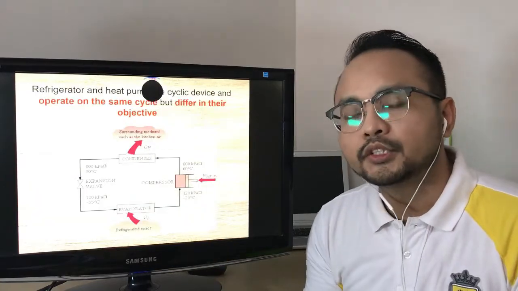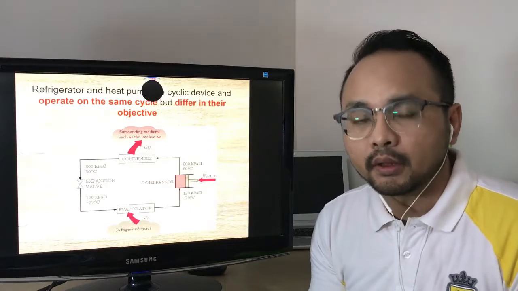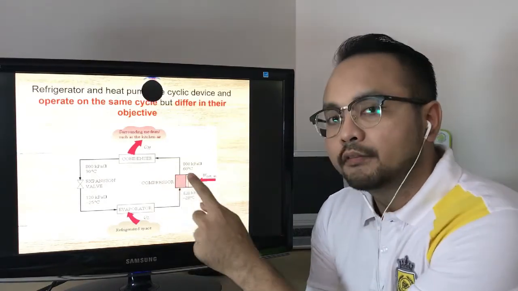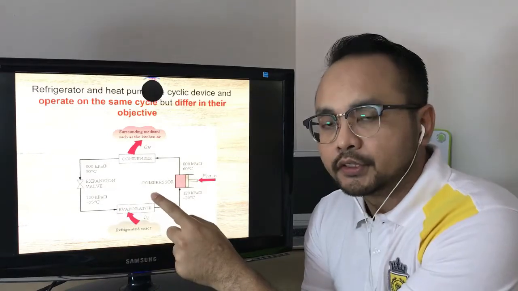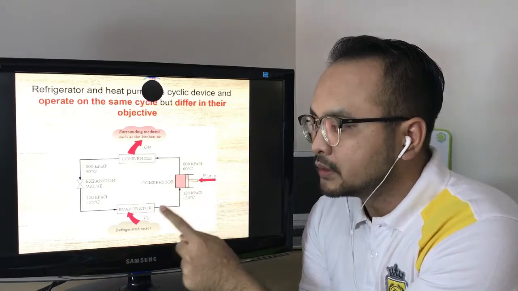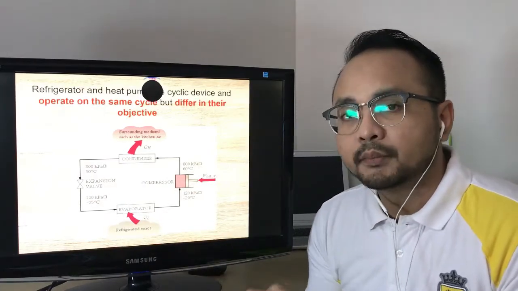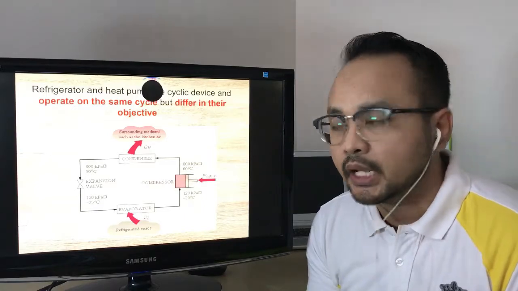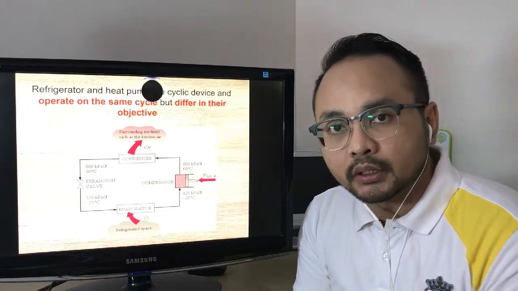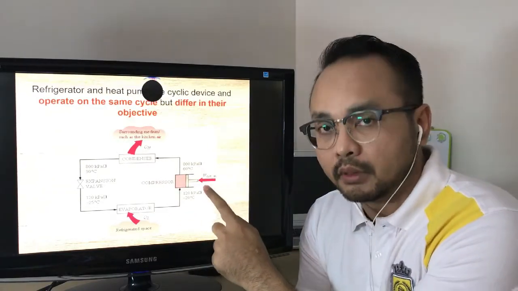This figure shows the flow inside the refrigerator and also the heat pump. Same as the heat engine, there are 4 devices inside the refrigerator or heat pump, which are the condenser, compressor, evaporator, and also the expansion valve. One of the biggest differences from the heat engine is the work. The heat engine will produce work, but the refrigerator or heat pump needs work from outside.